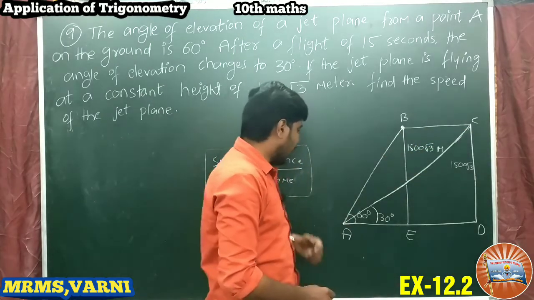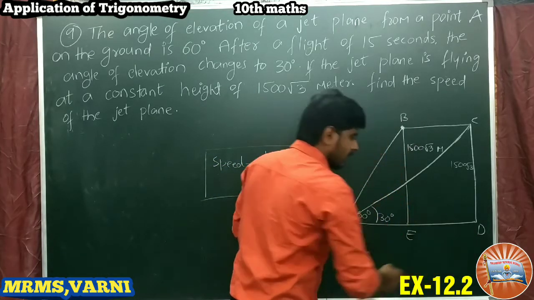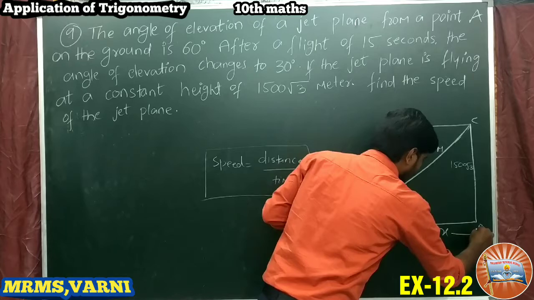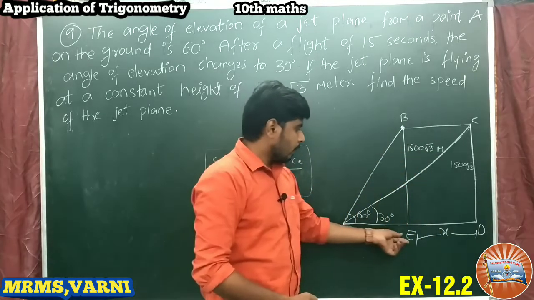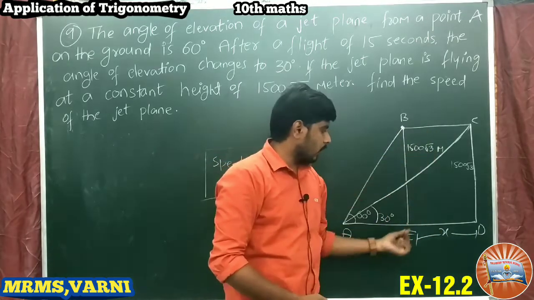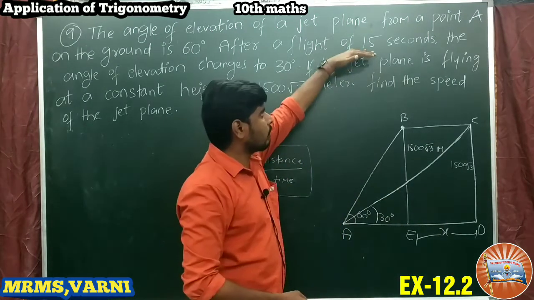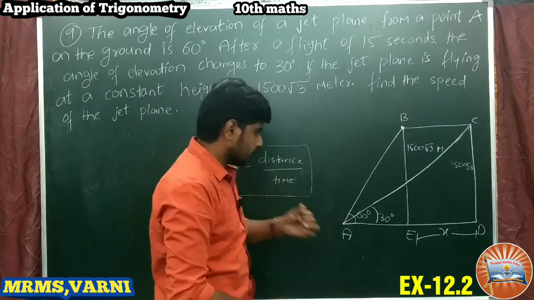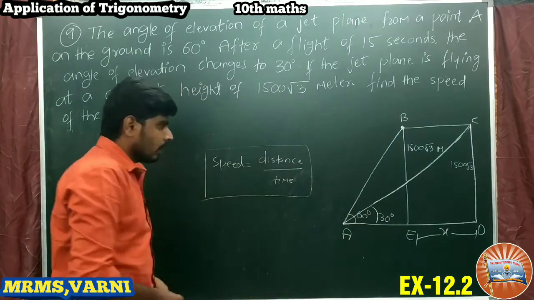To find the speed we first have to find this distance. Let us consider the distance as x. It is not given, so we have to find the distance from point B to C, or E to D, both are the same. The time is given as 15 seconds, so we just need the distance to find the speed of the jet plane. Let us see the problem.